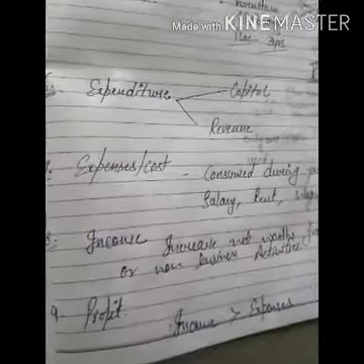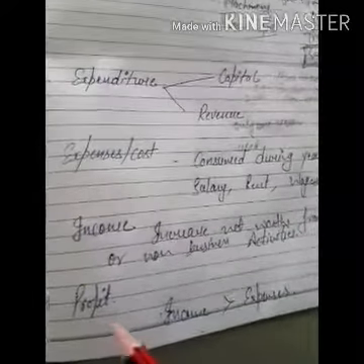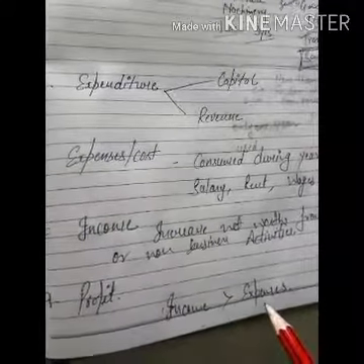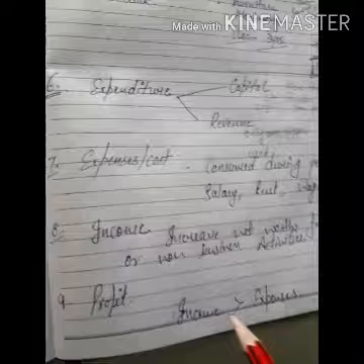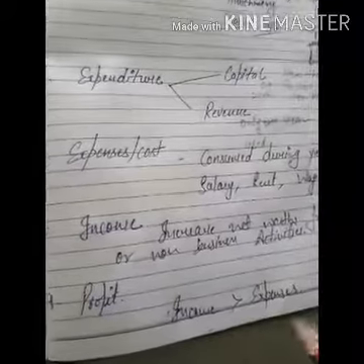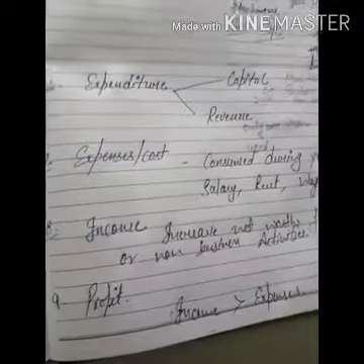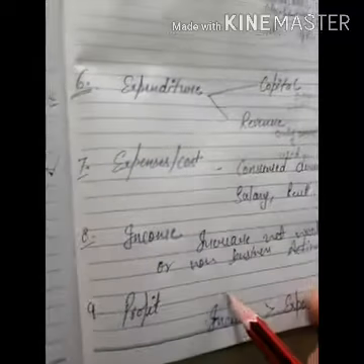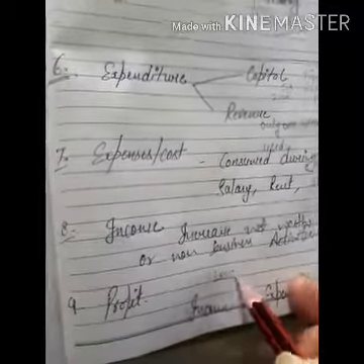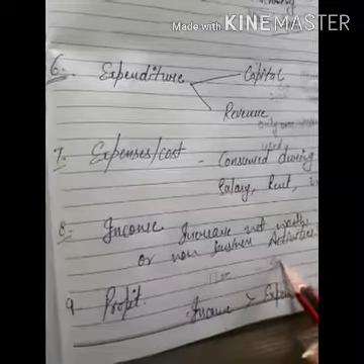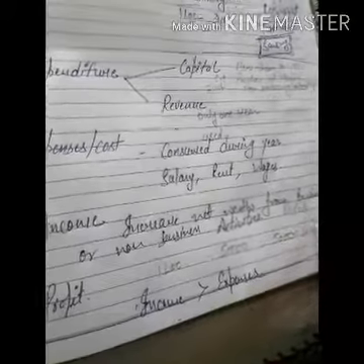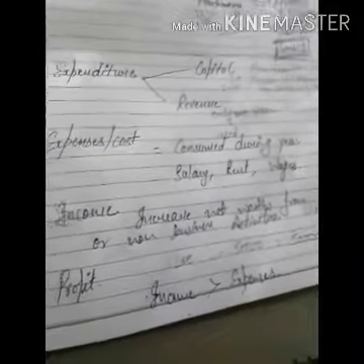So next, ninth term, is profit. Profit means the increase in income over expenses. If your income is more than expenses, then the difference is known as profit. For example, if income is 1 lakh rupees and your expenses are only 50,000, then you earned 50,000 profit for the particular period or particular time.